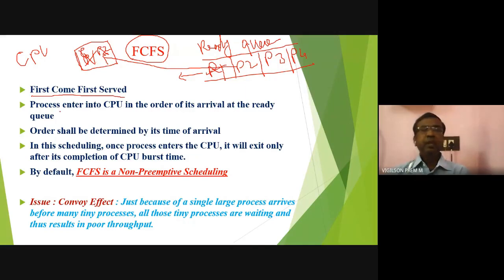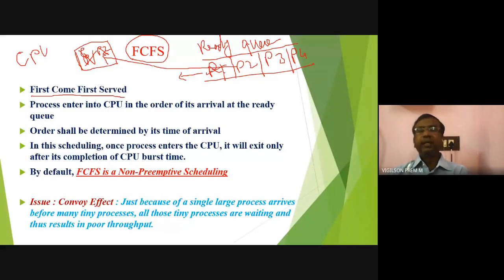Processes enter the CPU in the order of their arrival at the ready queue. In whatever order they arrive at the ready queue, in that order they will enter the CPU. Once a process enters the CPU, it will complete its work. The order shall be determined by its time of arrival.